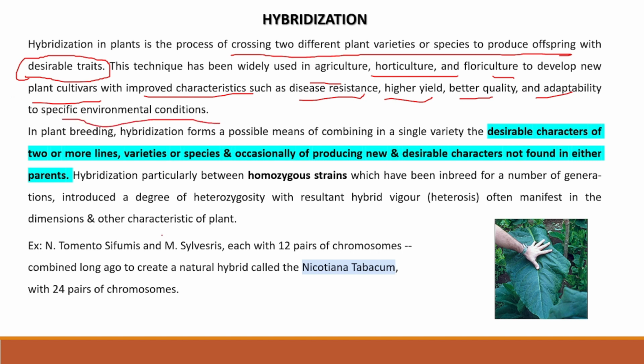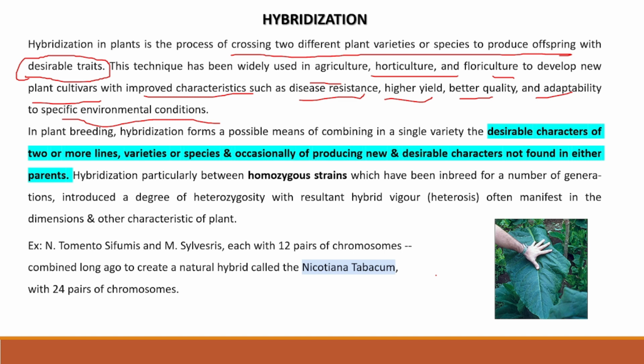Yes, to attain all these things, we need to cross two different species which have specific functions or specific roles. In plant breeding, hybridization is a means of combining the desirable characteristics of two or more lines, varieties or species, occasionally producing new desirable characteristics not found in either parent. Okay, that's what I said.